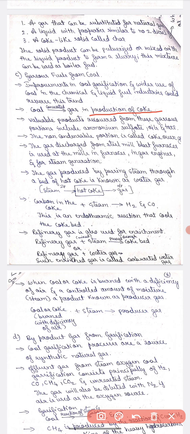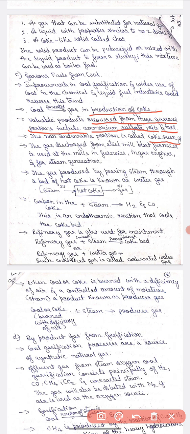Valuable products recovered from this gaseous portion include ammonium sulfate, oil, and tar. The non-condensable portion is called coke oven gas.